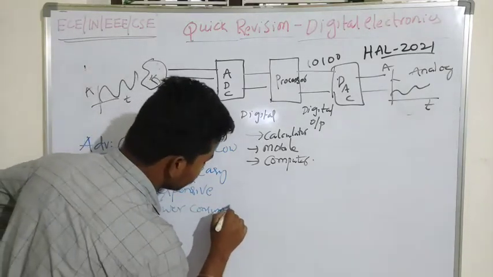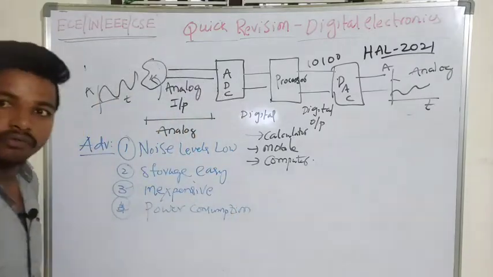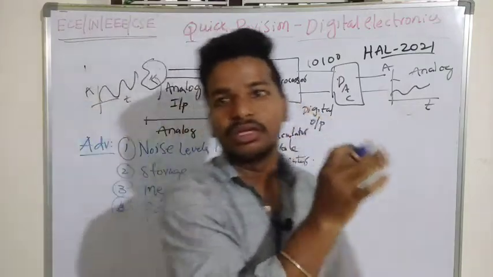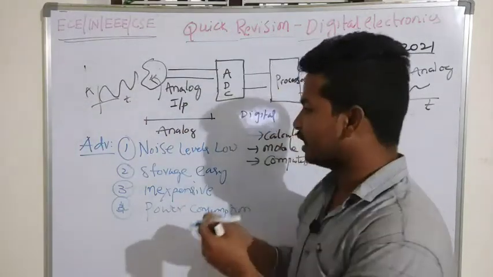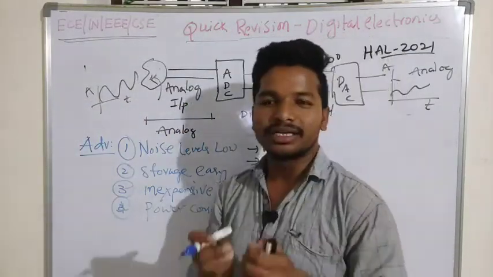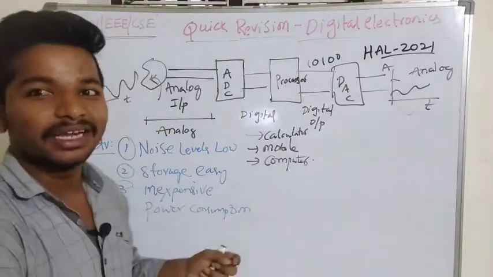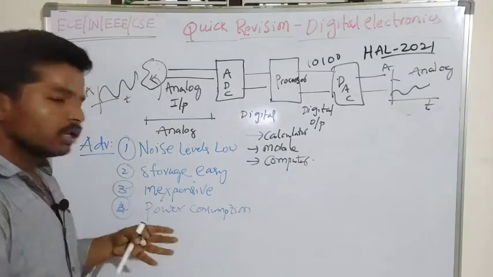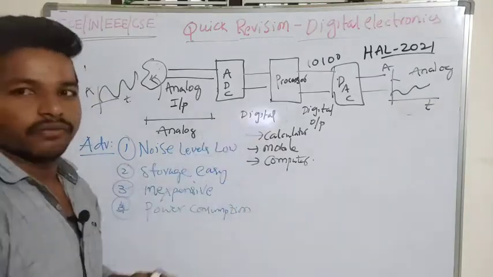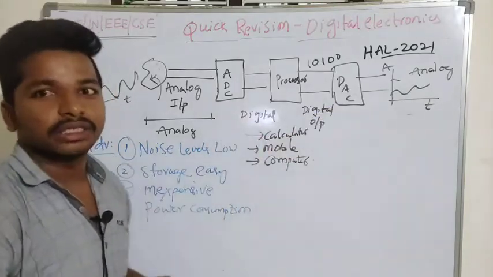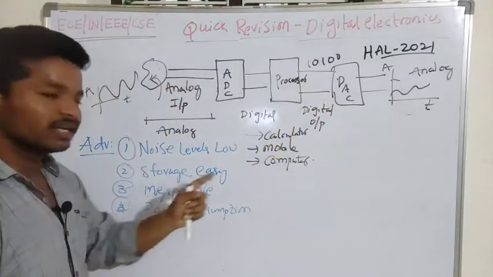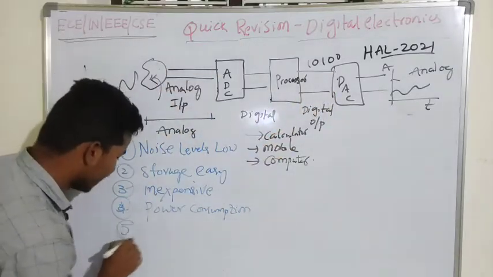Power consumption of a digital system will be very low, because in an analog system, if we take a transistor circuit, it mostly works in a linear region where it requires more power. But a digital system works in a saturation region, that's why it requires less power, so the power consumption will be very low. And the package density.